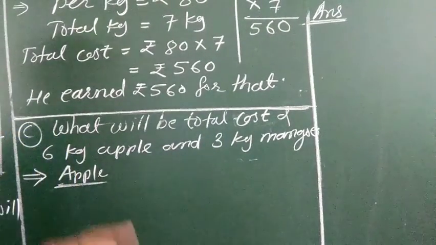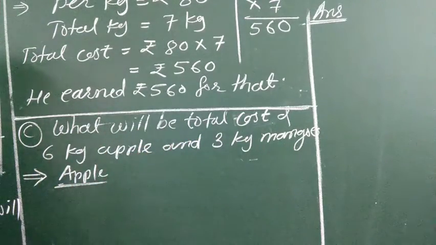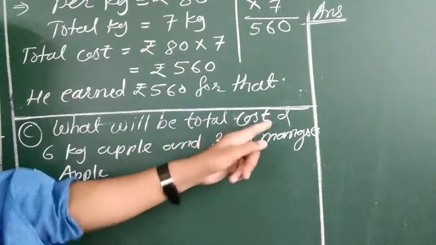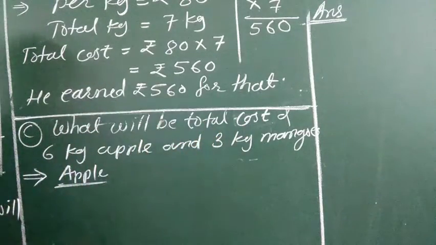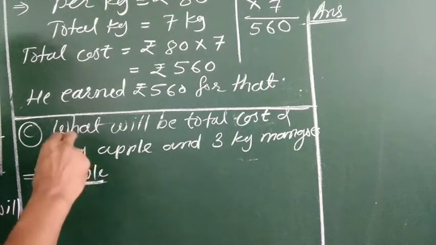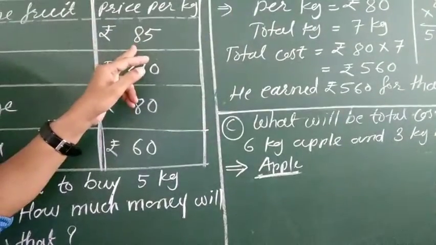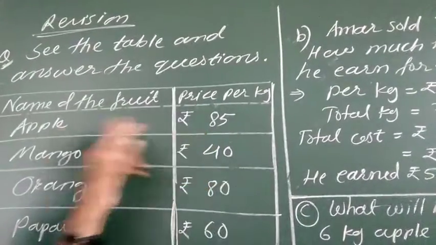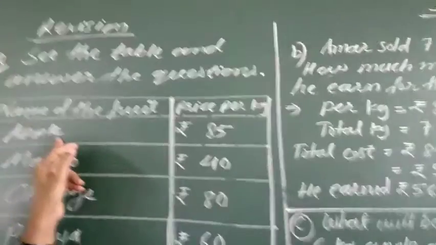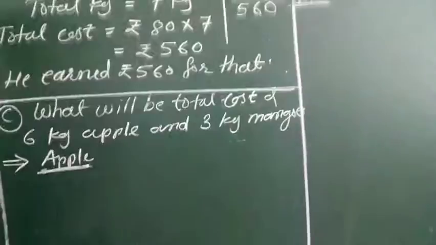Now next, see. What will be the total cost of 6 kg apple and 3 kg mango? So see, it is about apple now. We have to think about the 6 kg apple cost and then the 3 kg mango cost. First of all, we have to see this table. What is the apple cost? It is rupees 85 per kg, and mango is rupees 40 per kg. Okay. So first of all we will think about only apple.